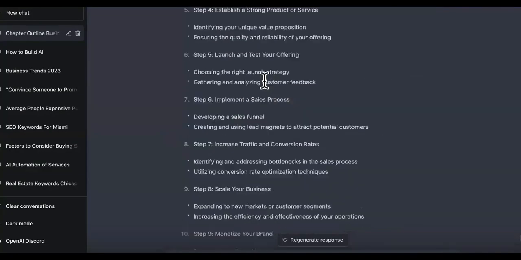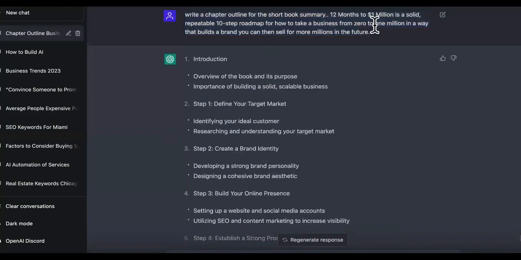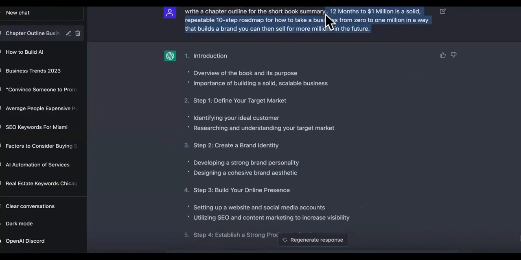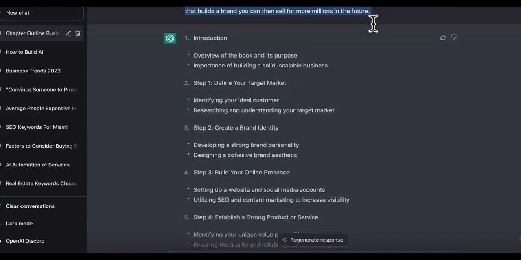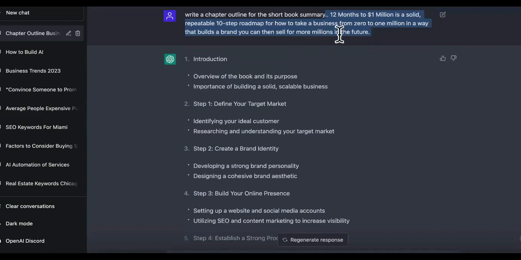I didn't have to write a thing. So I just took the summary of that, and it's going to create 100% original content. You don't have to worry about it copying off of that book or anything. All of it is 100% original content. So I just took the summary, 12 Months to $1 Million as a solid, repeatable 10-step roadmap, blah, blah, blah. So I said, okay, write an outline, a chapter outline for a new book similar to this.